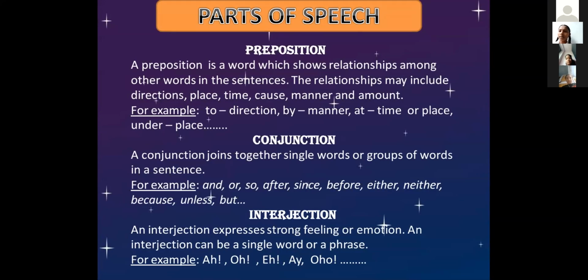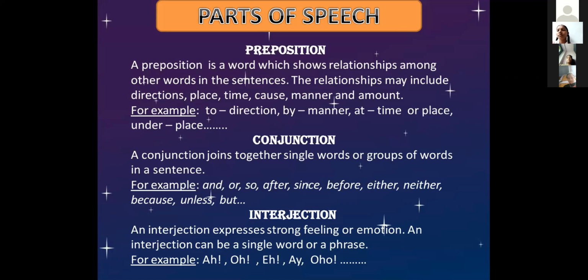Next one is preposition. A preposition is a word which shows relationship among other words in a sentence. The relationship may include directions, place, time, cause, manner, and amount. So it is used to connect words in sentences. For example, to shows direction, by shows manner, at shows time or place, under is also place. So a preposition shows some relationship between words in a sentence.